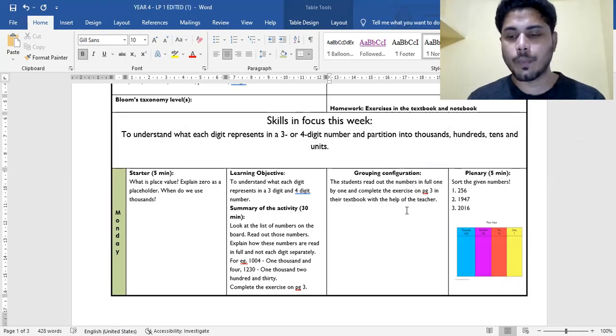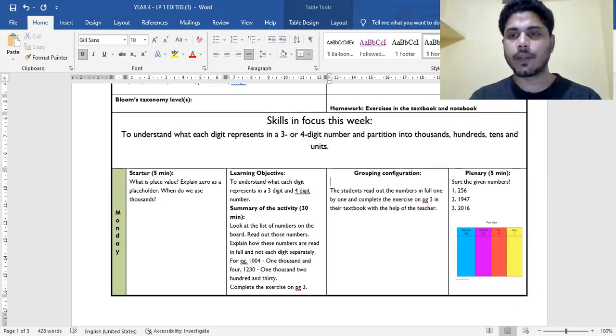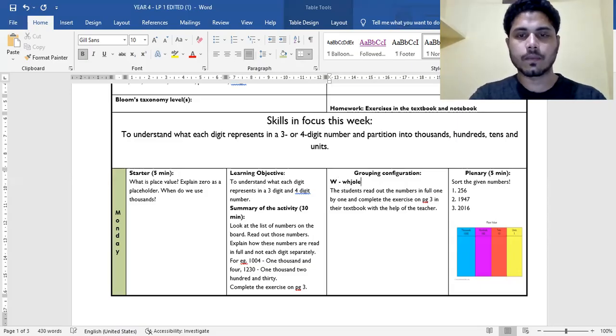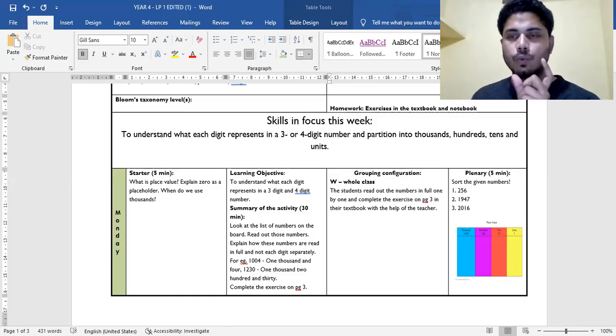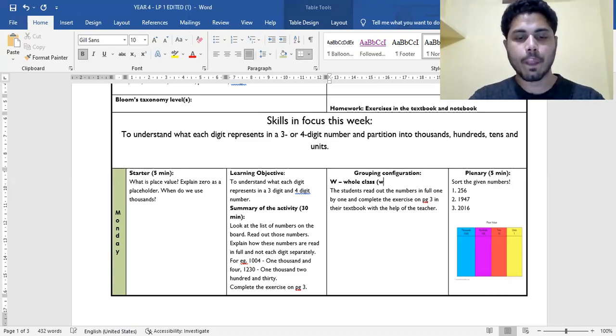So what is this grouping configuration? You can use initials, for example, W means whole class. You don't have to write those two words, whole class, in the lesson plan sheet. Simply you can write W and put a dash and explain what the whole class will be doing. You're writing what they will be doing.